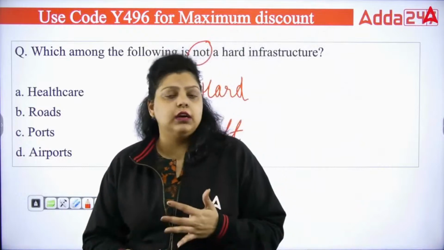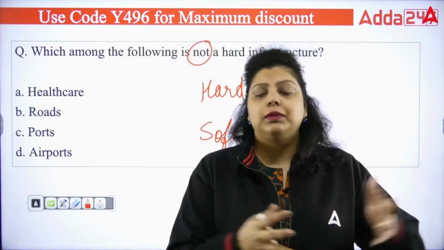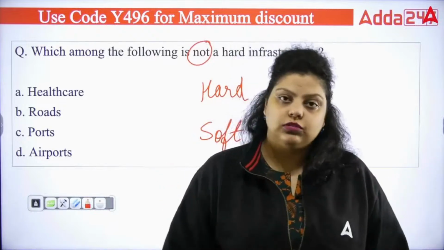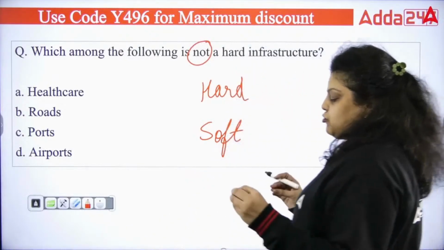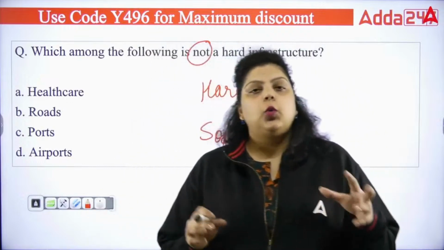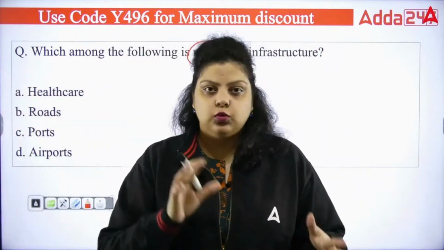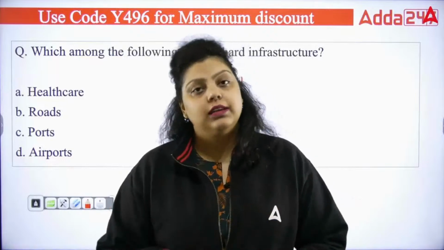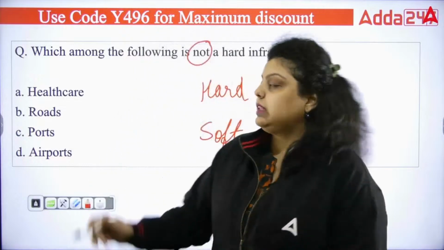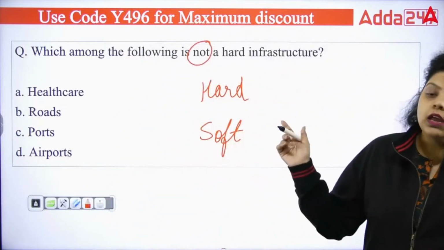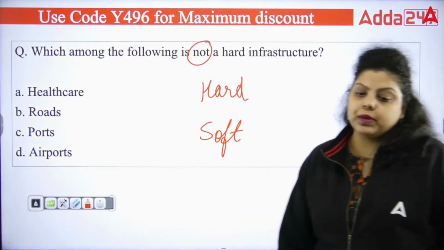For example, you have an airport, ports, railways, roadways, etc. You have national highways, you have expressways. These are the hard infrastructure that gives you the physical network. Now, the soft infrastructure is a type of infrastructure which is the necessity, which is required to make the economy keep running. So what kind of infrastructure will help us to keep the economy running? Your healthcare sector, your hospitals and all, your schools, your financial system, it means the banking system. So they are the soft infrastructure. So it is the kind of infrastructure which is required to make the economy keep running.